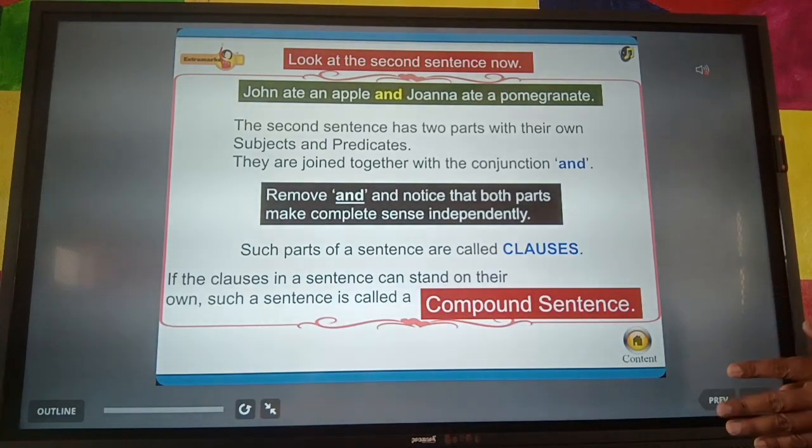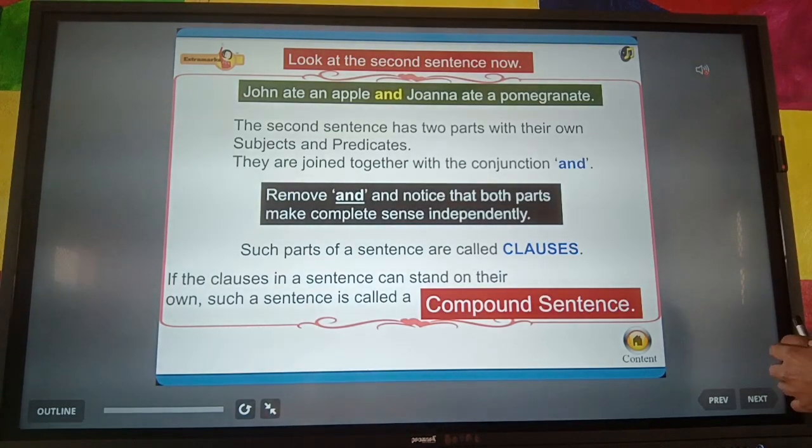So here, John ate an apple is one clause, and Joanna ate a pomegranate is another clause. If the clauses in a sentence can stand on their own, such a sentence is called a compound sentence. Both parts of the sentence are independent.